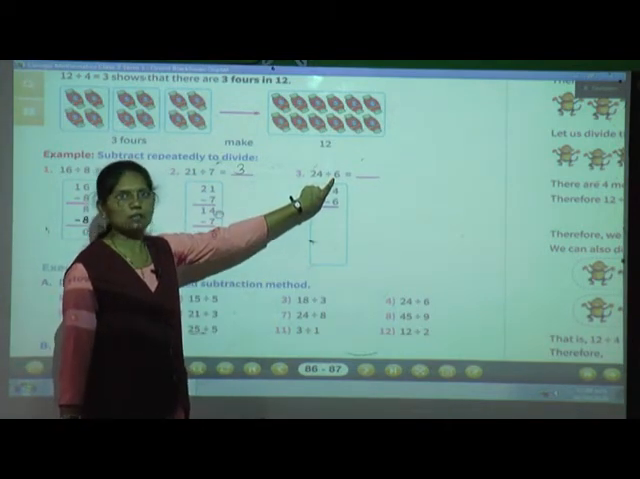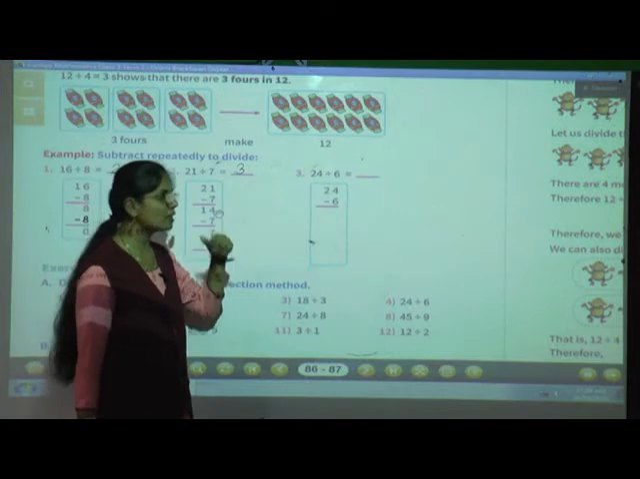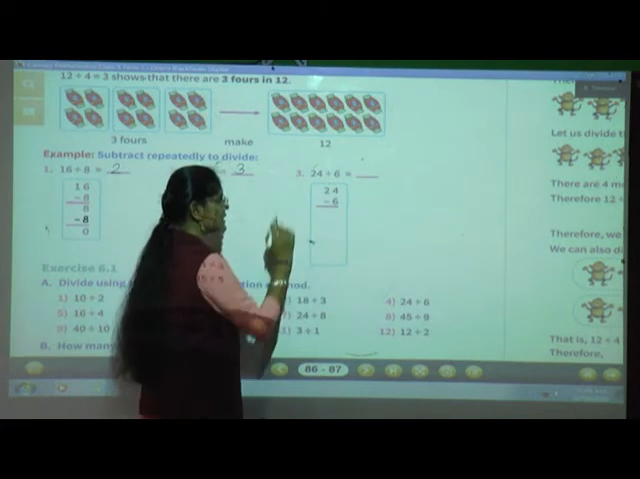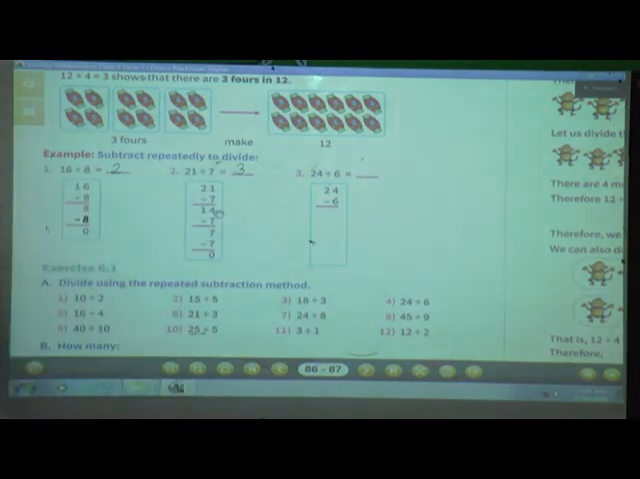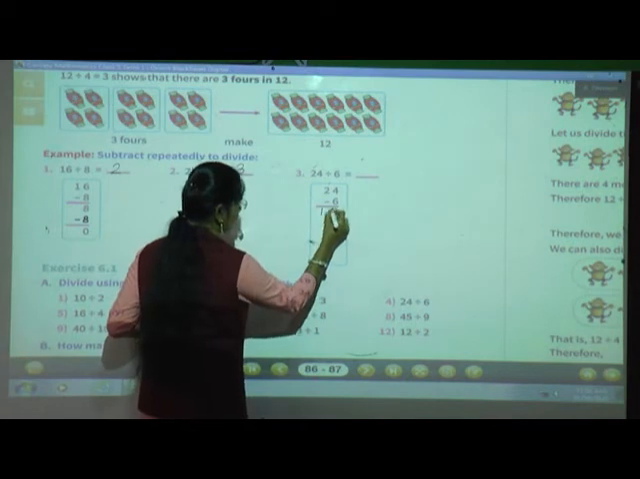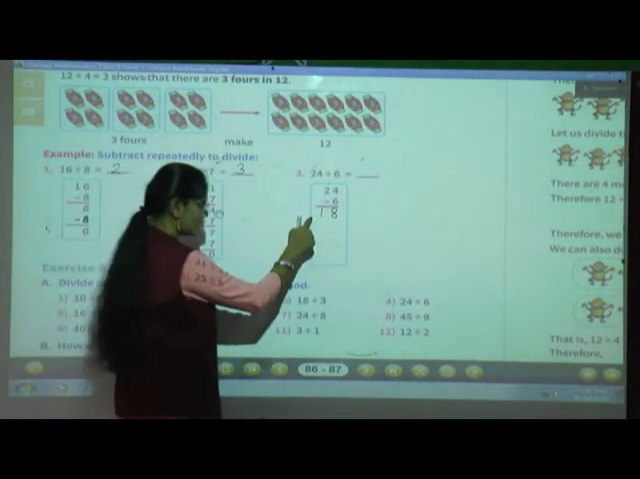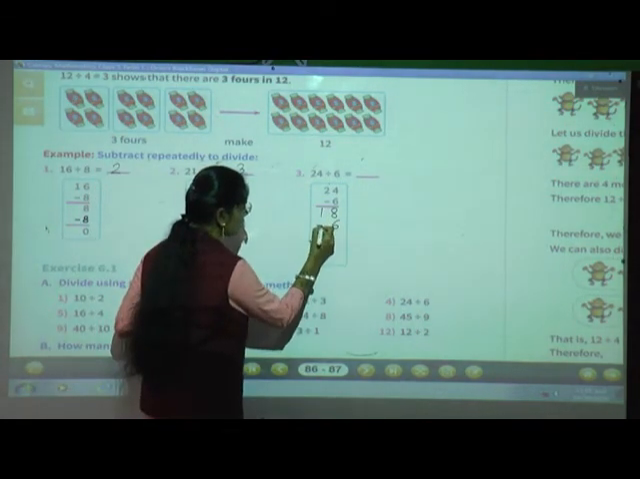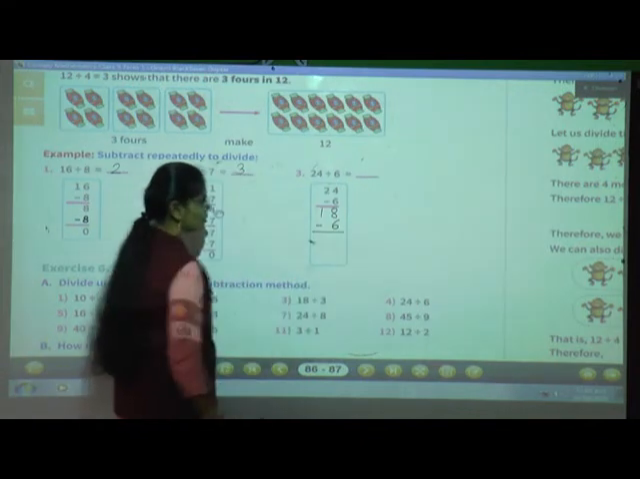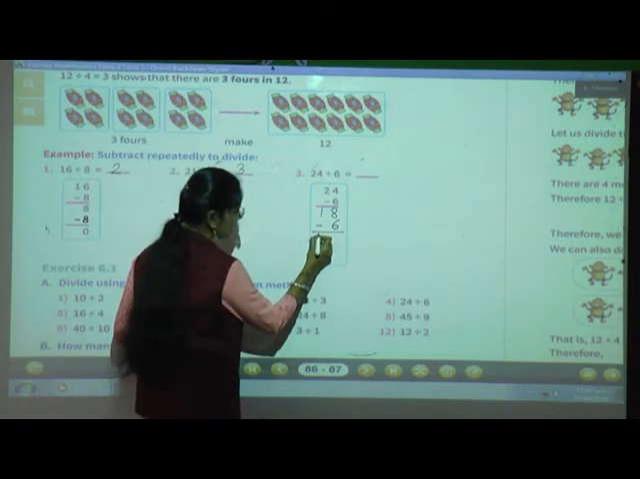Okay, divisor. We have to subtract again and again. Now 24 minus 6. Yes, do the subtraction. 24 minus 6, how many are remaining? 18. Correct. So we'll write here 18. Now again from that 18 we have to subtract 6, because the divisor is 6. So 18 minus 6. Do the subtraction and tell me the answer.